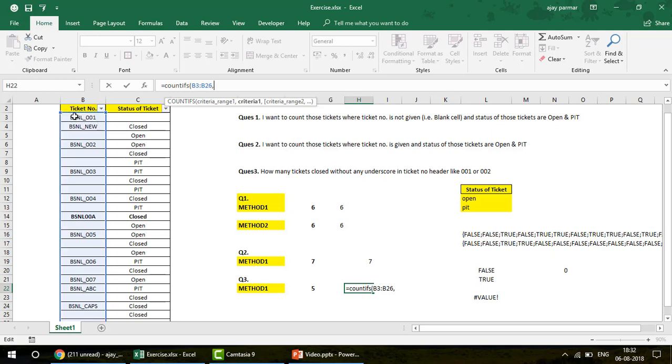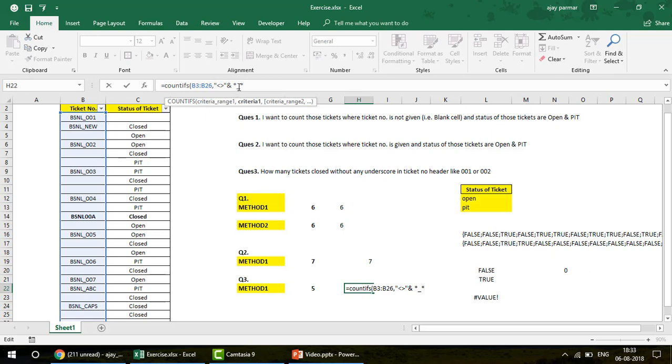But this is the total range, so I am going to use a wildcard character here. I simply say not equals to, and then I'm going to join it with this star and then underscore and the star. This is how I'm going to use this function.